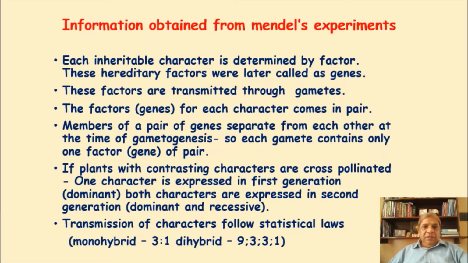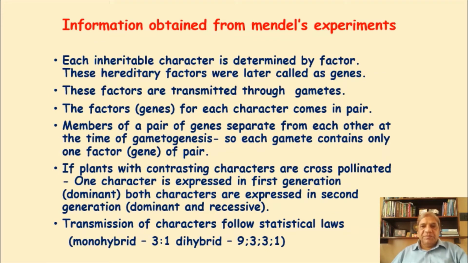This he has told already with the plants experiment. If plants with contrasting characters are cross-pollinated, I am introducing you to a new term, cross-pollination. Cross-pollination means crossing plants that have two contrasting characters, for example a plant with short height and a plant with tall height. Cross-pollination is the opposite of self-pollination. Self-pollination means the pollen grains from the anther of a flower fall on the stigma of the same flower.